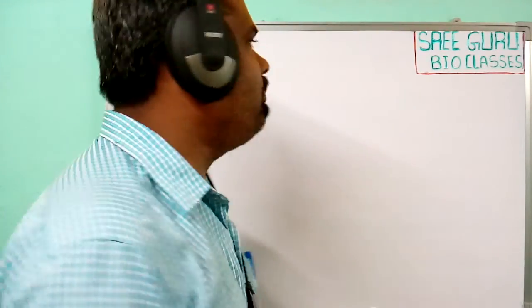Today we are going to discuss another important topic in biology: the cell wall.